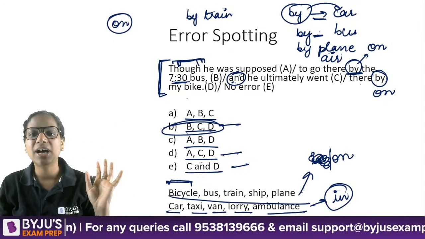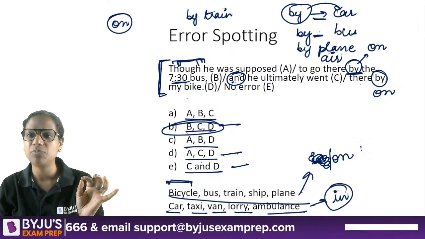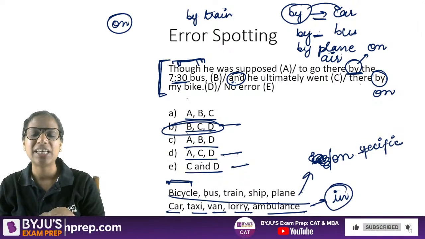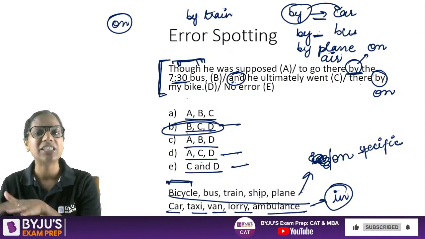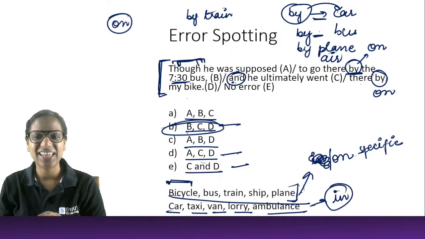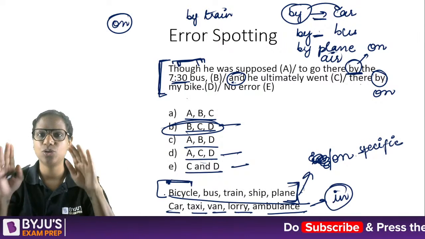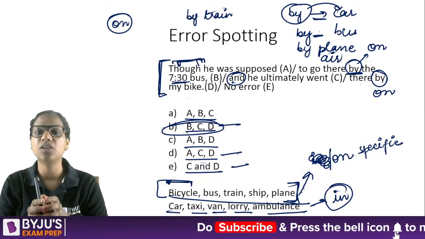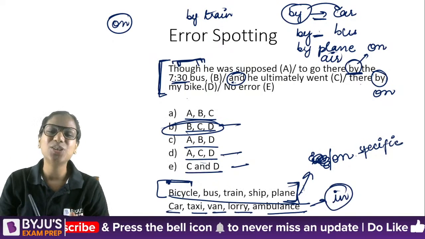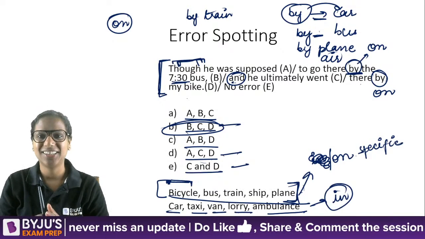On so and so bus, on so and so train, so when specification has been made, we use on with this. Okay, on a specific bicycle, on a specific bus, on a specific train, on a specific ship, on a specific plane. Right? However, if you want to convey that you are inside a bus, you are looking at it as a 3D space and you want to convey कि अभी मैं बस के अंदर हूँ, so then you can use in or inside. Okay, in and inside both work then.